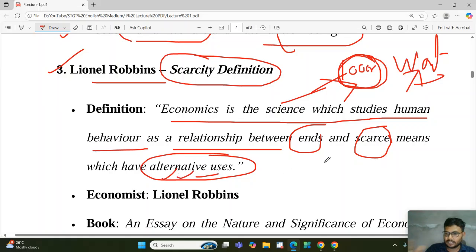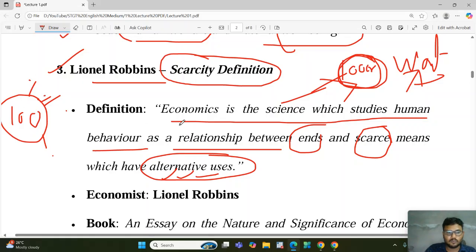alternatively. Alternative means, suppose we have 100 rupees, that 100 rupees we can use to purchase chocolate, ice cream, a book, or go for a movie. So this is the alternative use of this resource.